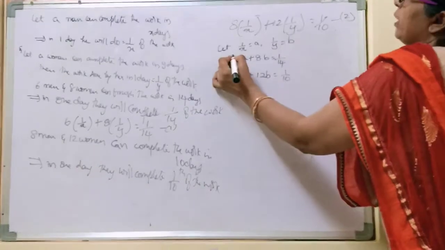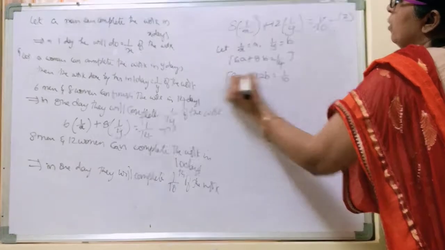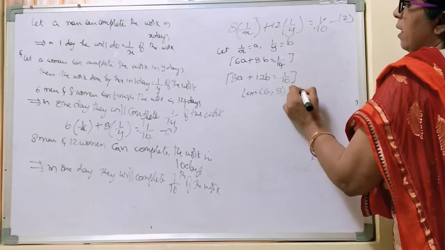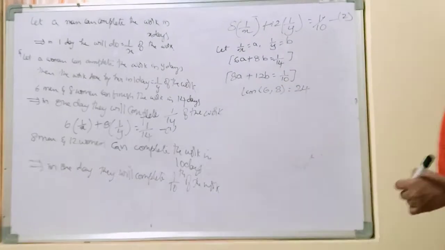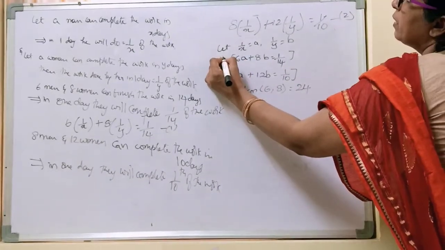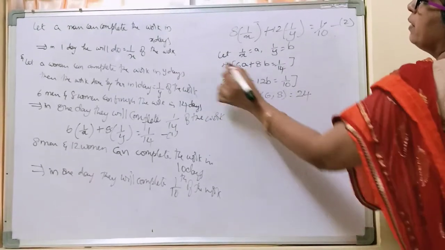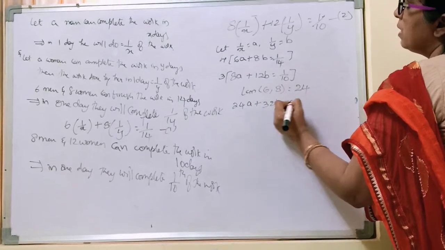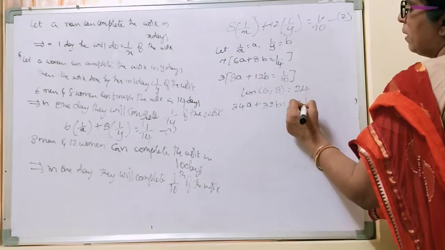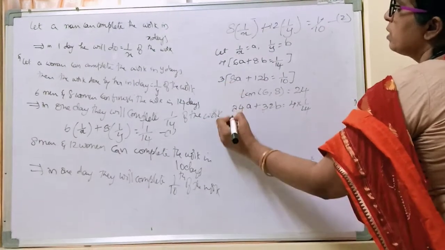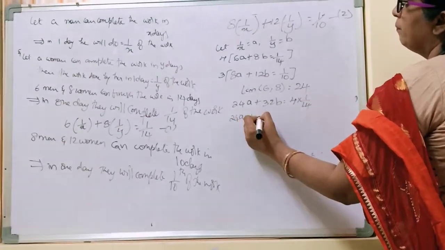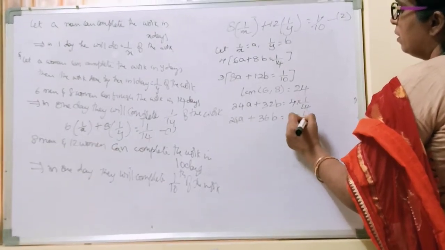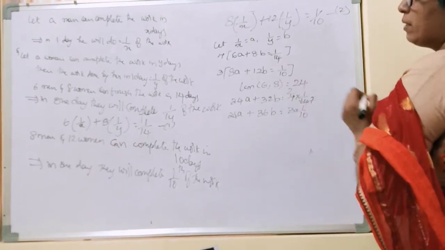I would like to eliminate the a term. So let us take the LCM of 6 and 8, which is 24. So we multiply the first equation by 4 and the second by 3. This gives 24a plus 32b is equal to 4 into 1 by 14, and 24a plus 36b equal to 3 into 1 by 10. Here 4 by 14 simplifies to 2 by 7.